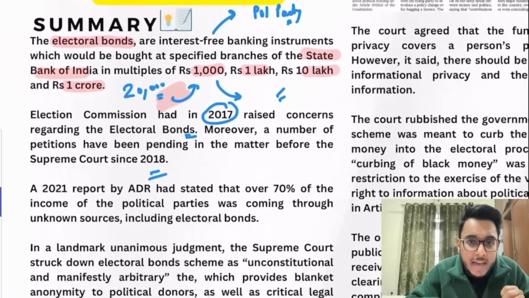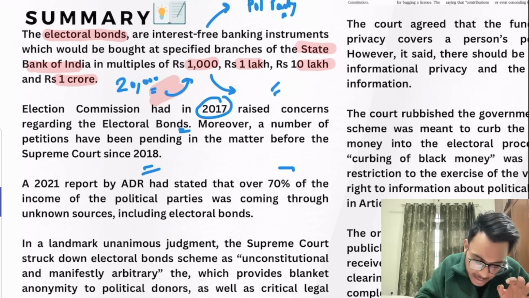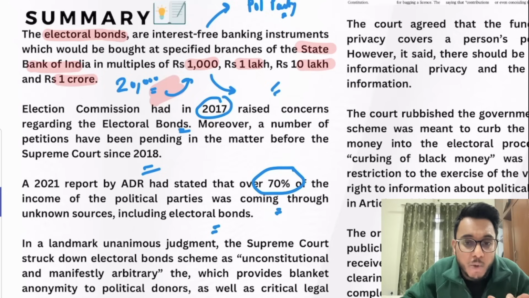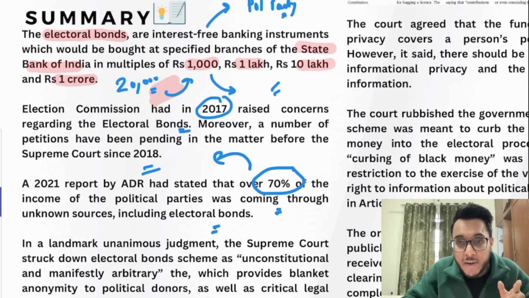Now ADR, Association for Democratic Reforms, an NGO, stated that 70% of the income of political parties is coming through unknown sources, including electoral bonds, and the majority of the funding is going to the ruling party. So the matter reached the Supreme Court on whether electoral bonds are constitutionally valid or not.